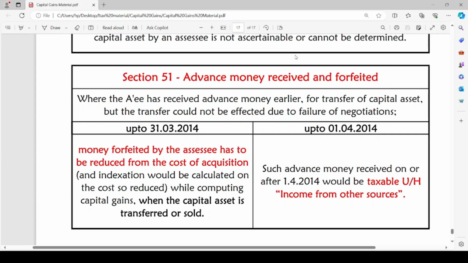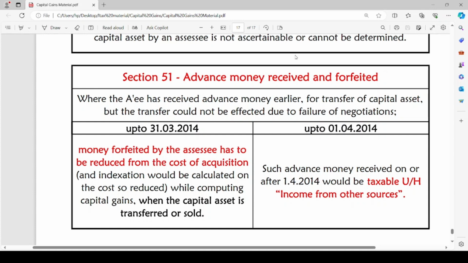In such a case, up to 31st March 2014, money forfeited by the assessee has to be reduced from the cost of acquisition, and indexation would be calculated on the cost so reduced while computing the capital gains when the capital asset is transferred or sold. Money forfeited by the assessee has to be reduced from cost of acquisition. So while computing the capital gains, first we will take full value of consideration and we are going to reduce the expenses incurred and cost of acquisition. From such cost of acquisition amount, first we are going to reduce the money forfeited by the assessee.